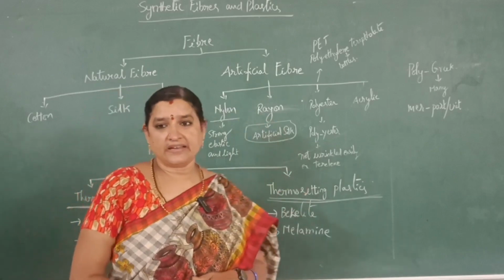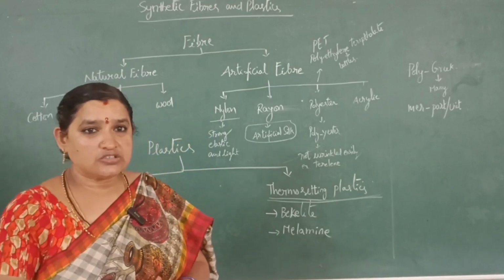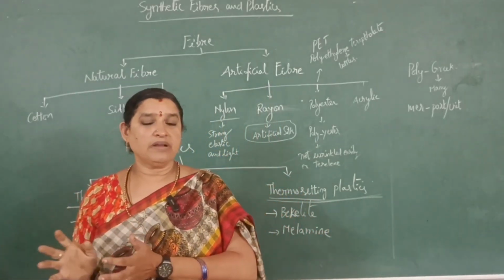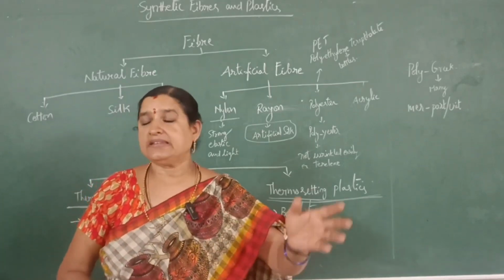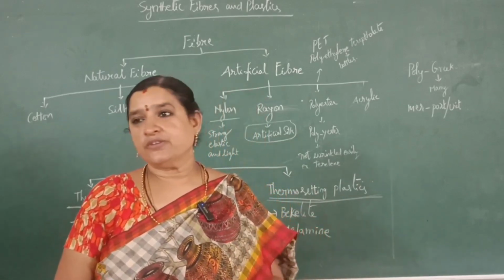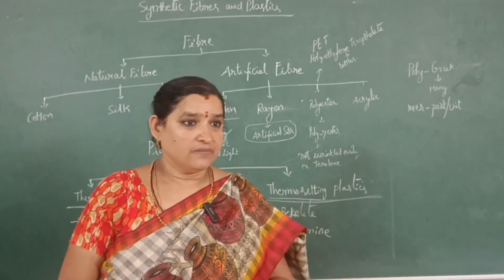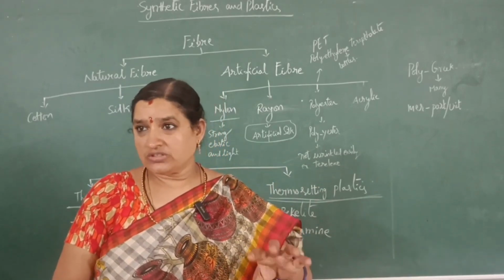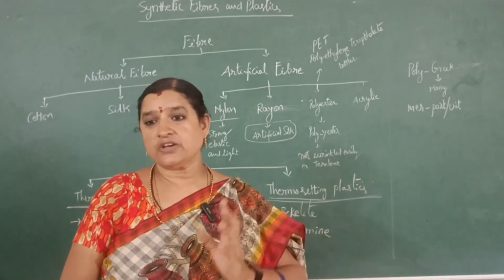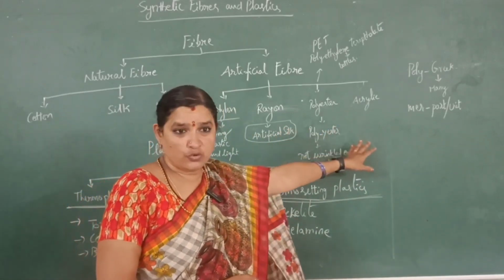The next one is acrylic. Acrylic has another name, fake fur. We get wool from sheep, but it is not easy to supply wool to the entire country. We do not have sufficient sheep for getting wool to supply the entire country. It becomes very costly, and it is not possible to supply the entire country. So we use acrylic widely in place of natural wool. Acrylic is also called artificial wool.